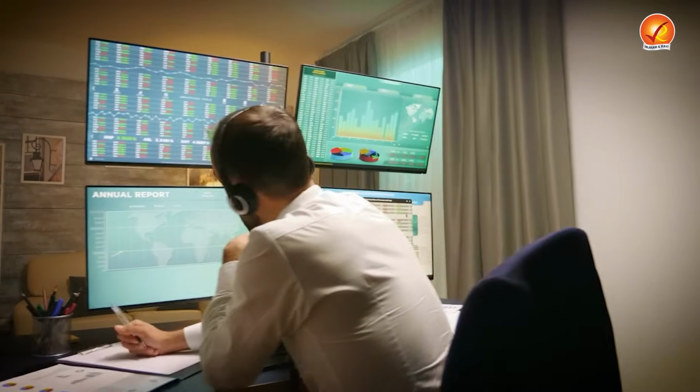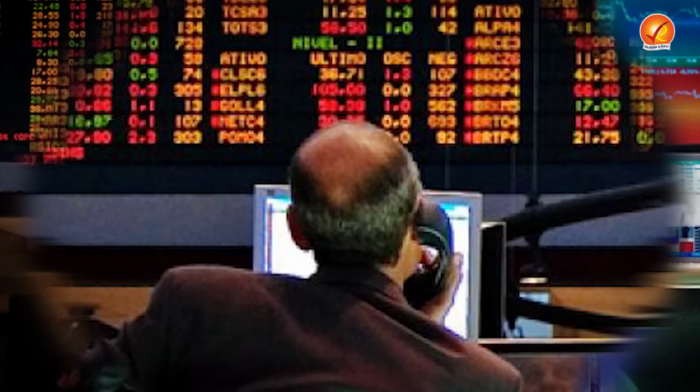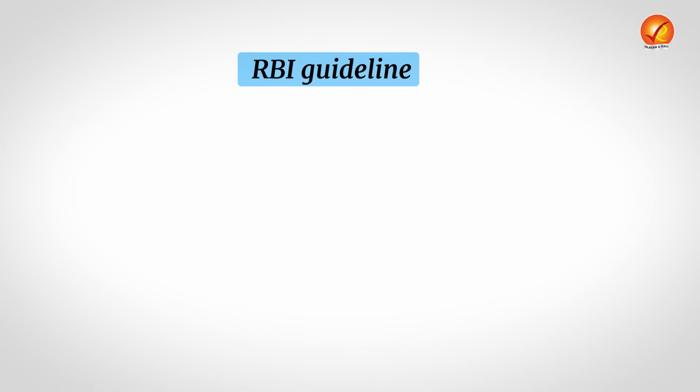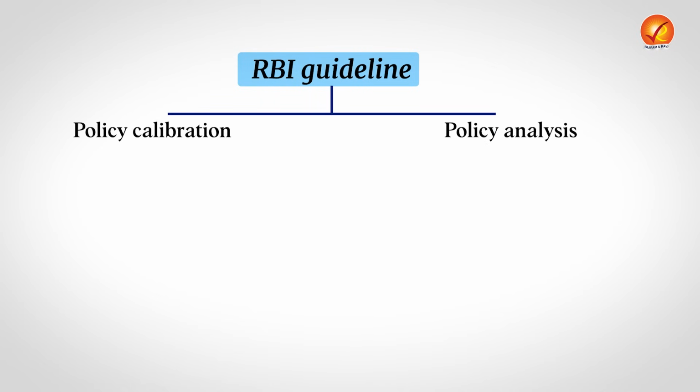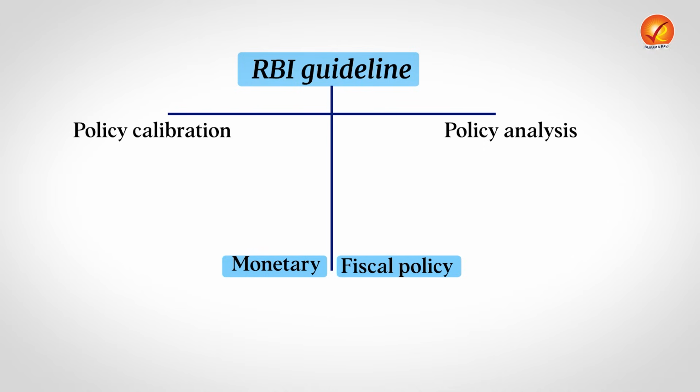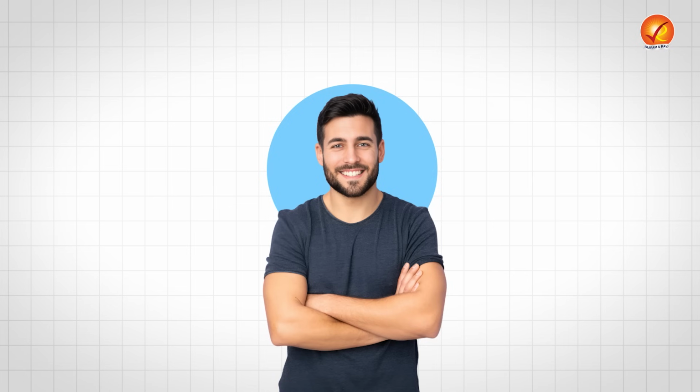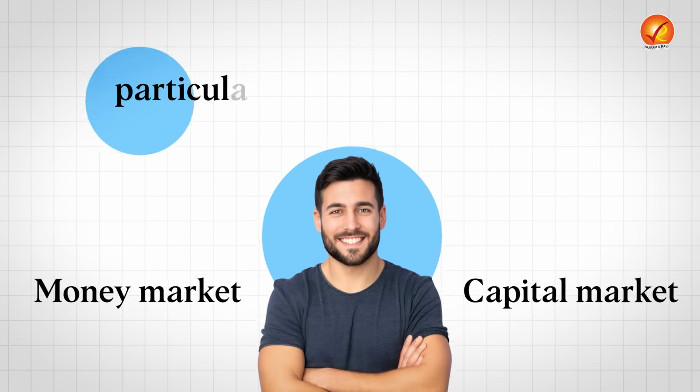So one thing is very clear, it will help in real-time monitoring. It will enable identification of any stress which might be building up or any excess exuberance in the financial markets. Other than that, it will help in policy calibration, policy analysis, and also it will support timely and data-based monetary and fiscal policy decisions. So fiscal policy and monetary policy could be even more effective, and monetary policy transmission could improve to a great extent. And those who are participants of the financial market, whether the money market or the capital market, can use this index as an analysis tool. It will offer insights to these participants regarding the liquidity and the systemic risk in the market.